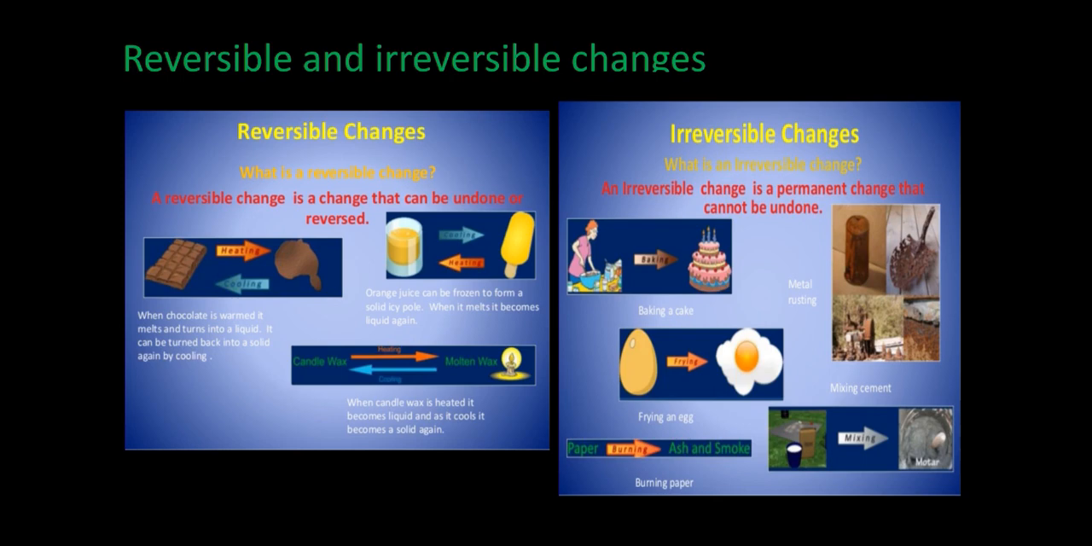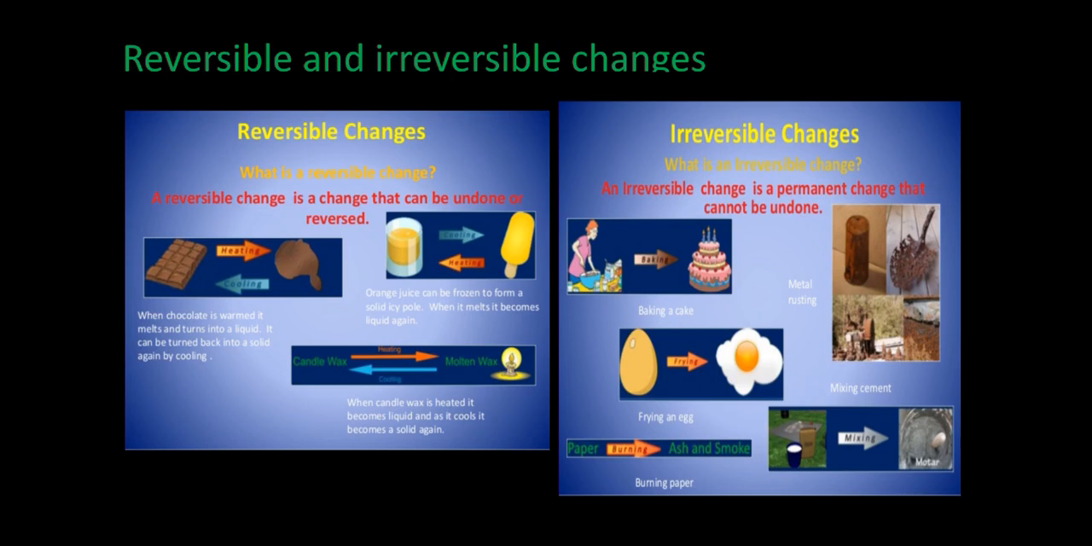On heating, the chocolate melts and changes into the liquid form, and when it is brought back to the previous temperature it was at, it gets converted into a solid. So this is a reversible change. Orange juice can be frozen to form a solid icy pole, and when it melts it becomes liquid again. So we can make our orange juice into an ice cream, and when it melts again it becomes a liquid form. Candle wax can be converted again into solid wax once its temperature is decreased.